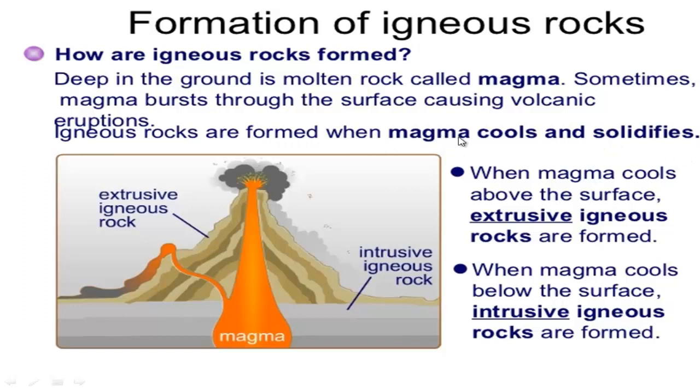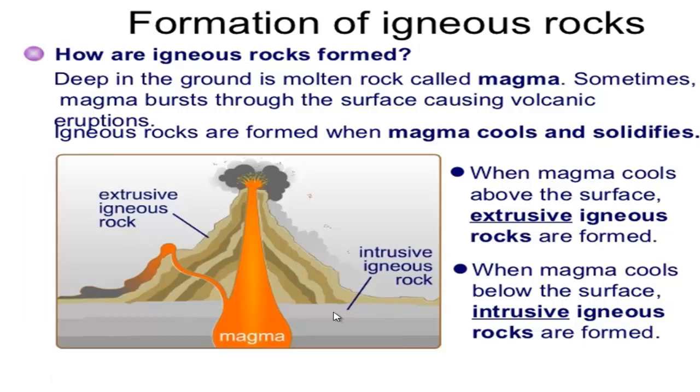That means when molten minerals gradually convert into solid rocks due to cooling temperature, that solid rock is called igneous rock. And when magma cools above the surface, that rock is called extrusive igneous rock, and when magma cools below the surface, that rock is called intrusive igneous rock.